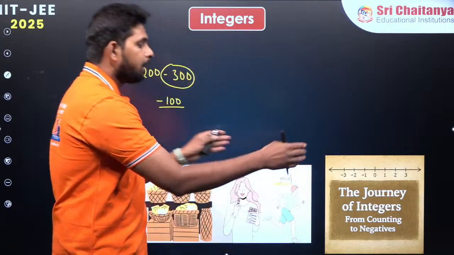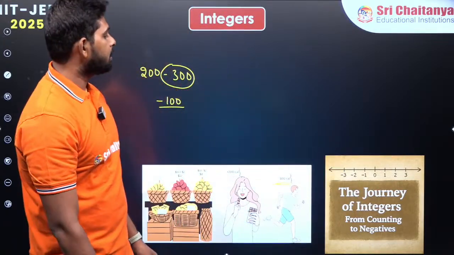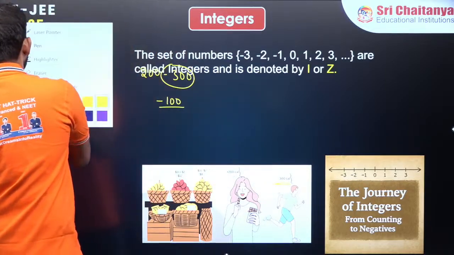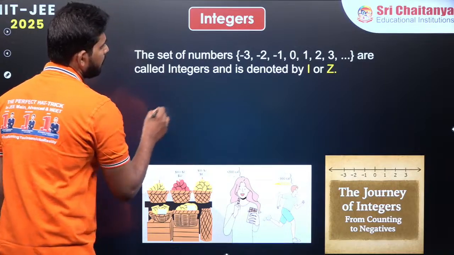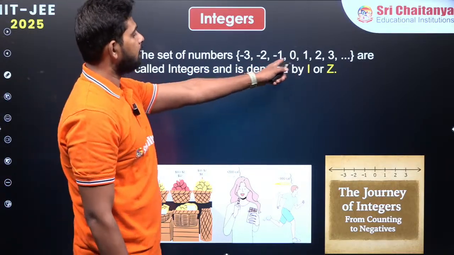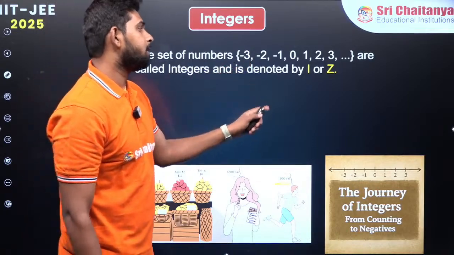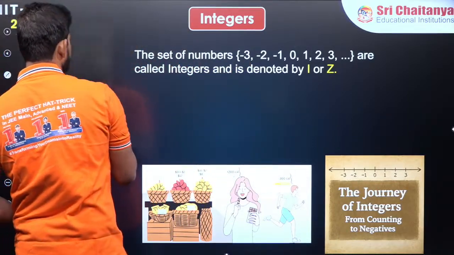We are going to extend the number line like this: minus 3, minus 2, minus 1, right? So that is giving us what? Negative integers, or total integers you can take here. This entire set is called as what? Integers. And this set is denoted by I or Z.